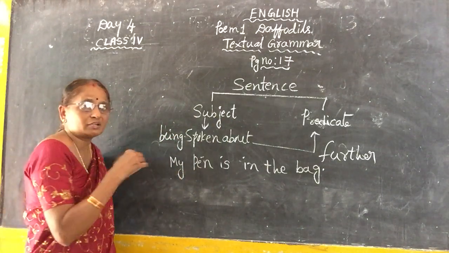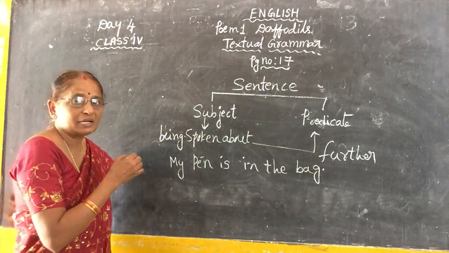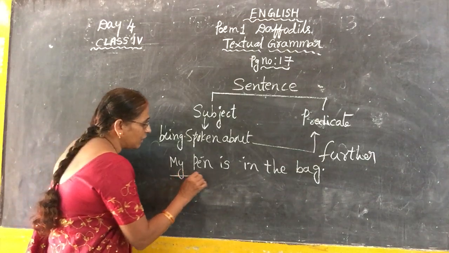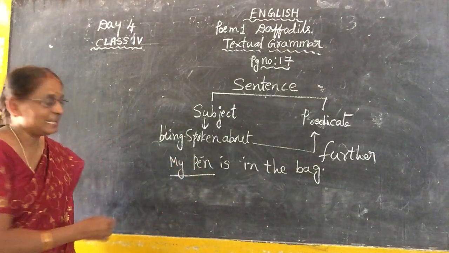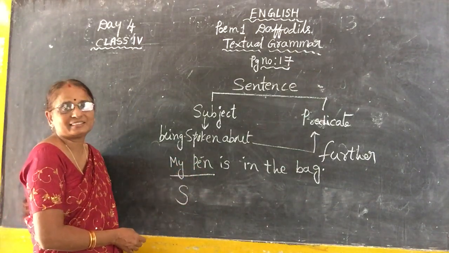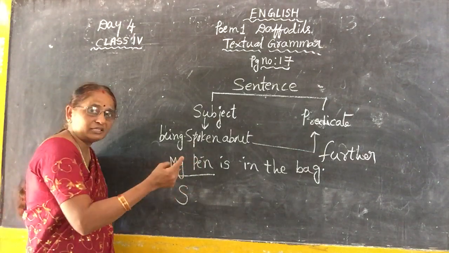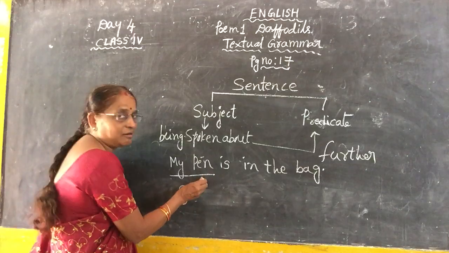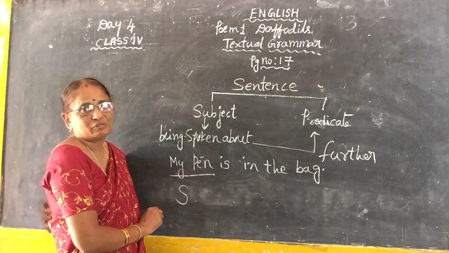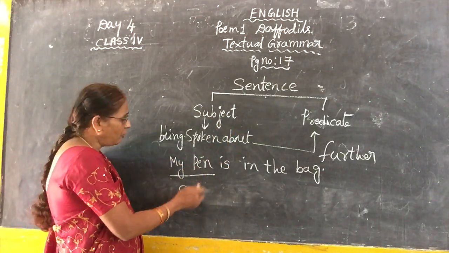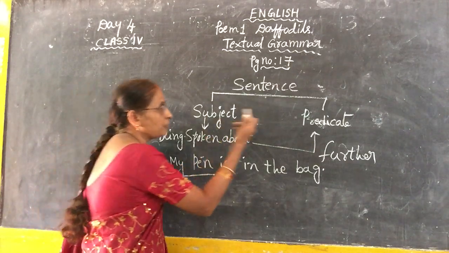So to whom we are talking? Here, a thing. What is the thing here? My pen is the subject, children. We are speaking about my pen. The further information about the pen is called predicate.